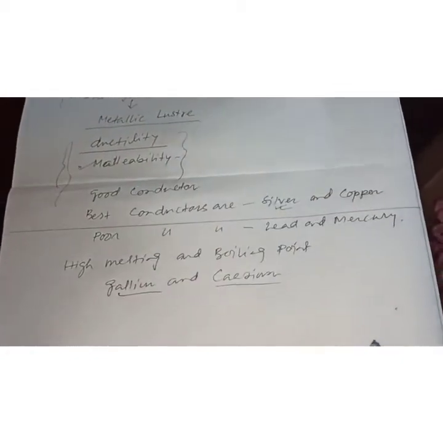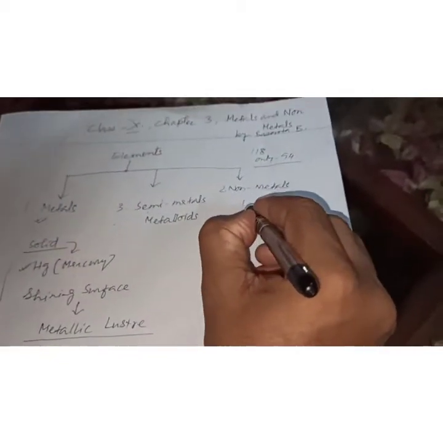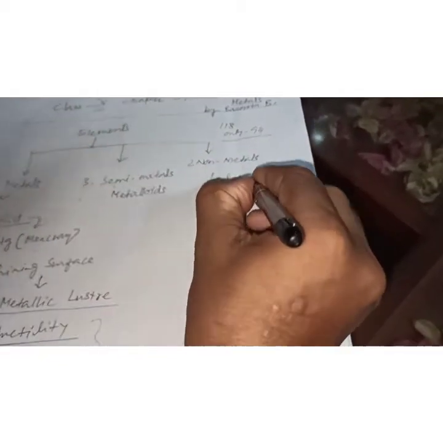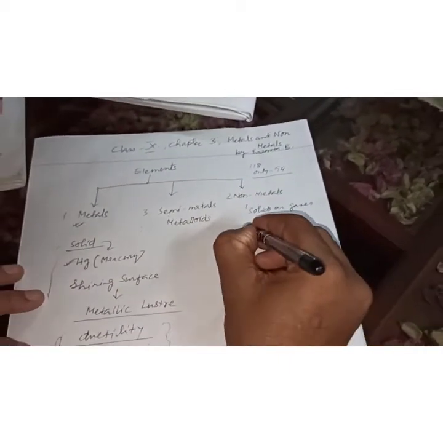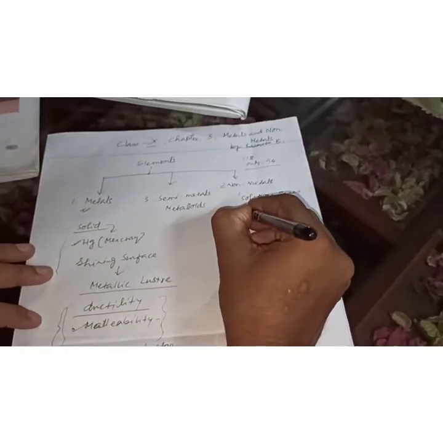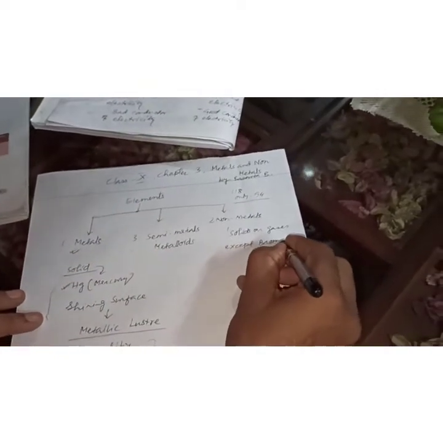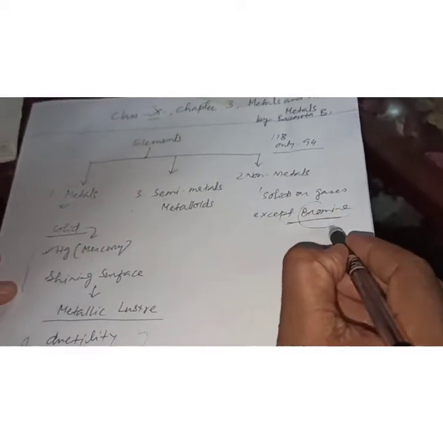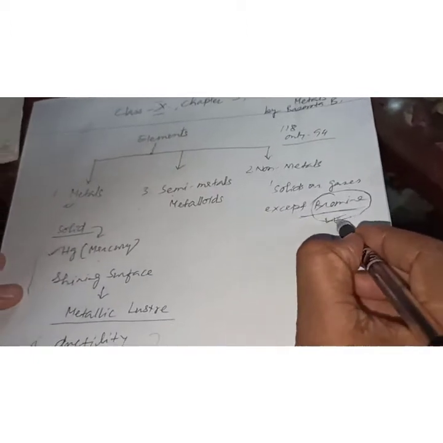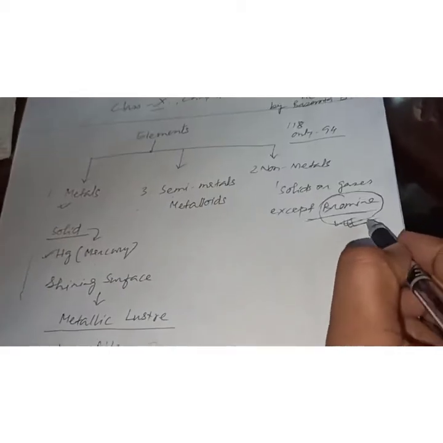Now non-metals. Non-metals are generally found as solids or gases. Of course, we have one found in the liquid state. That is, we will write except bromine, B-R-O-M-I-N-E. Only this one is found in the liquid state, that is bromine. This question also used to come in your exam. So mind it, for your betterment, I wrote this one here. Bromine is found in the liquid state.